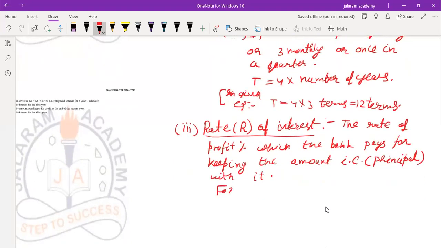For example, if the bank pays rate of interest as 10%, it is denoted by R. Capital R or small r, we can use any one of them. In compound interest, mostly small r is used.